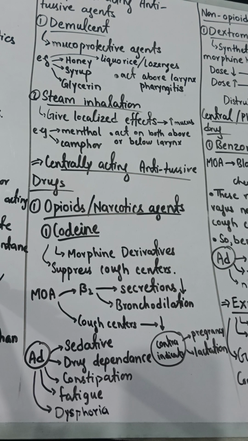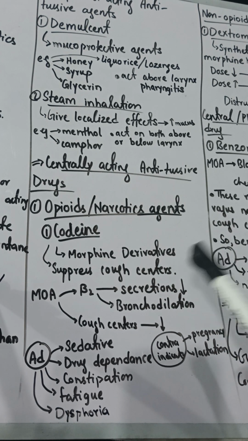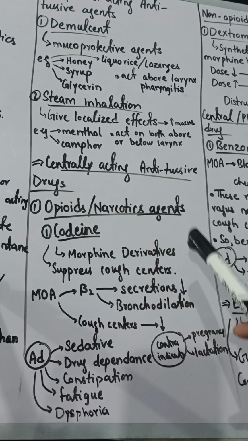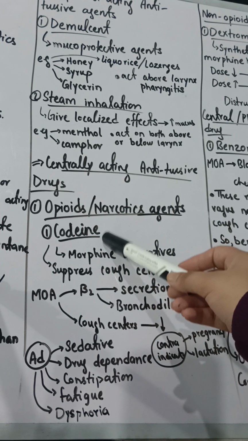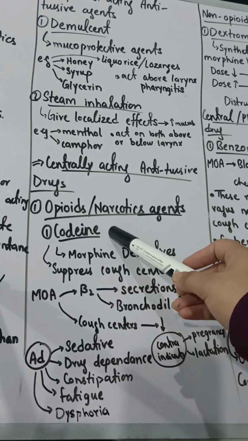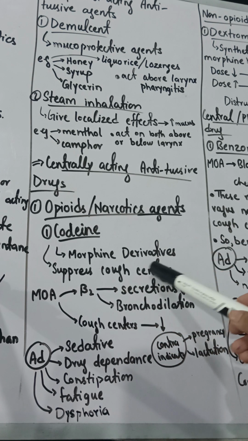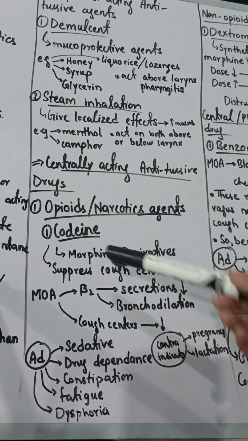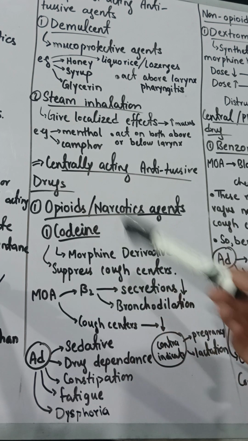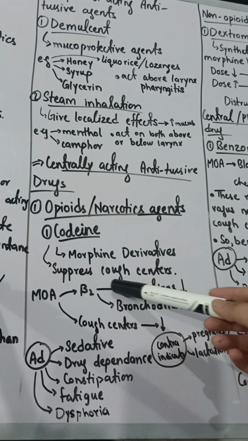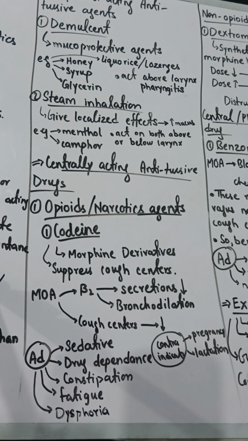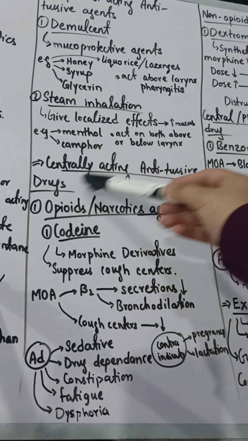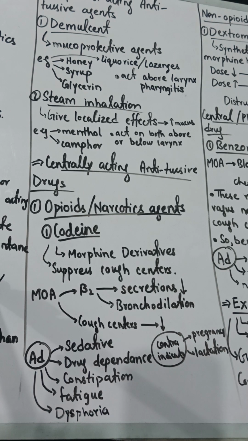The first class included in the centrally acting antitussive drugs is the opioid drugs, also called narcotic agents. The first example of opioid drugs is codeine. Codeine is a morphine derivative. Morphine is derived, some groups are attached to it, and codeine is formed. What is the action of codeine? It suppresses the cough centers present in your brain. So it is acting centrally on your brain.